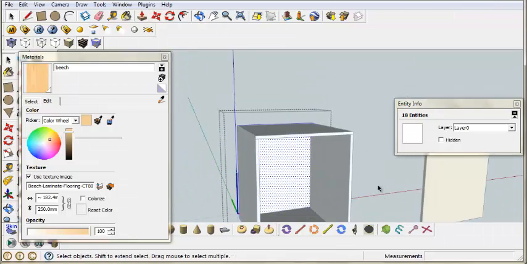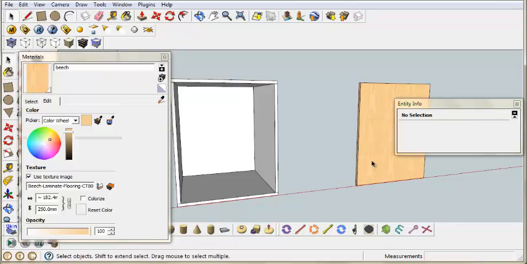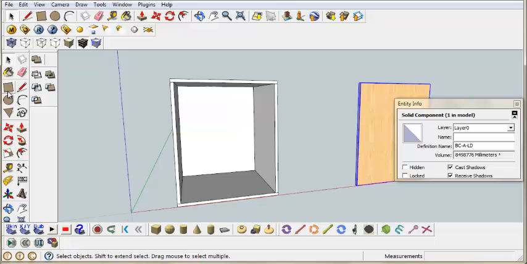Right, now what I'm gonna do now is, since this measurement is not as exact, we have a 1 mil gap for each side. With the measuring tool we can double check it's right. 598 is the width and the height is 748.